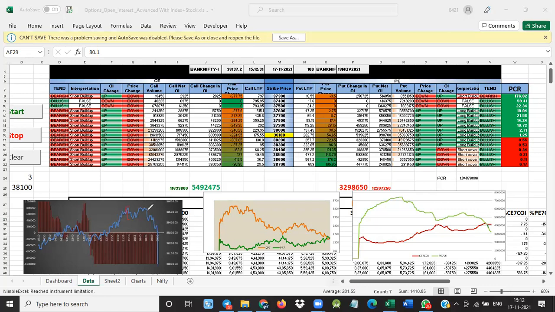After consolidating, things changed. It was reducing here, again reducing, and the call writers are active. As the call writers are active in this place, the market went down from here to here.